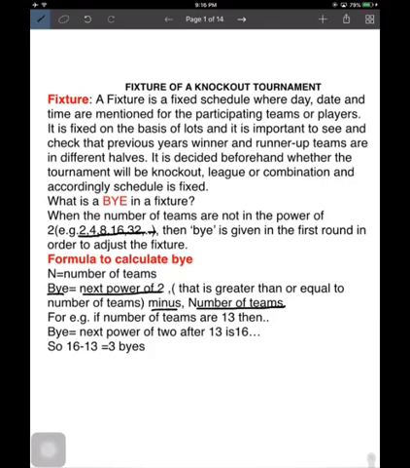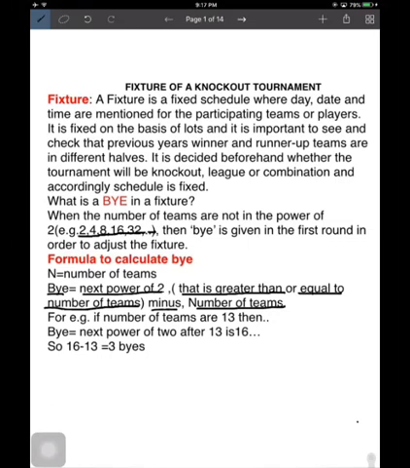This is the number of teams. The power of 2 should be greater than or equal to the number of teams. Suppose there are 8 teams participating, so there will be no bye. And suppose there are 9 teams coming to participate. So what is the next power of 2 from 9? It is 16, because beyond 8, 16 is the next power of 2.